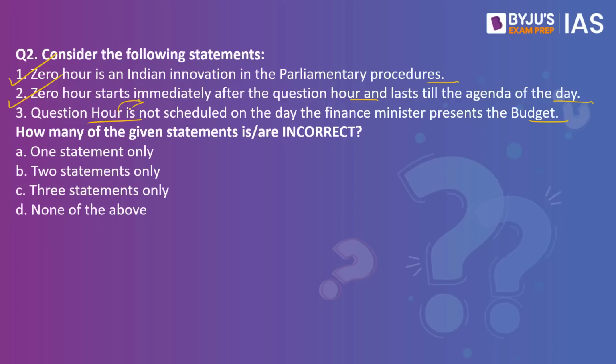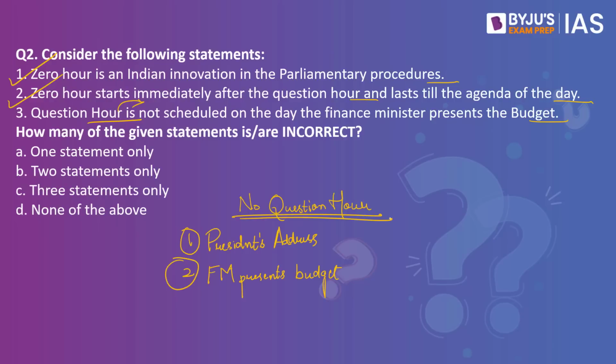But there are 2 days when there is an exception and question hour is not held. That is, number 1, when the president addresses the MPs from both the houses in the central hall. And number 2, question hour would not be scheduled on the day the finance minister presents the budget. So statement number 3 is also correct. Therefore, the right answer to our question here would be option D, none of the above.